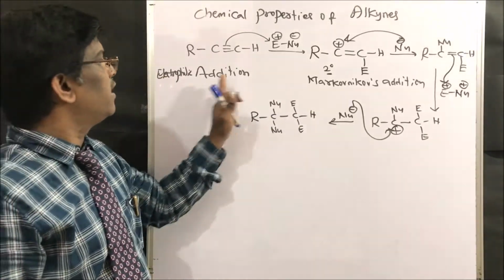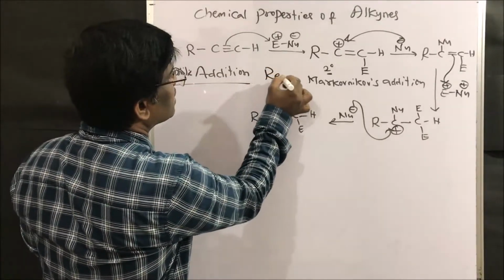This is the common trend of electrophilic addition reactions.